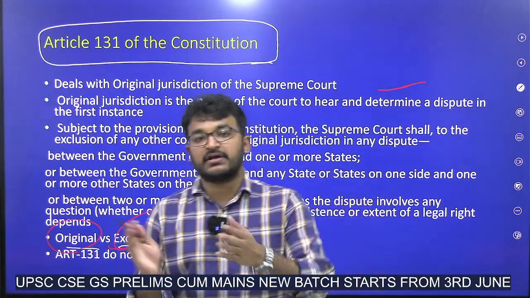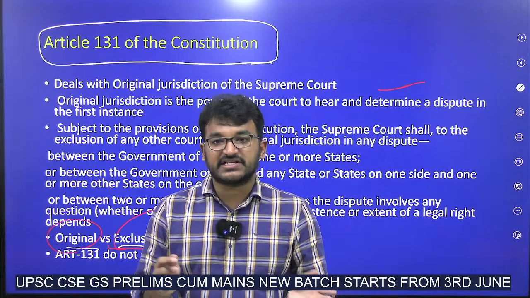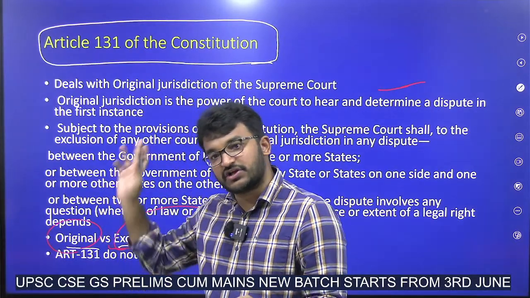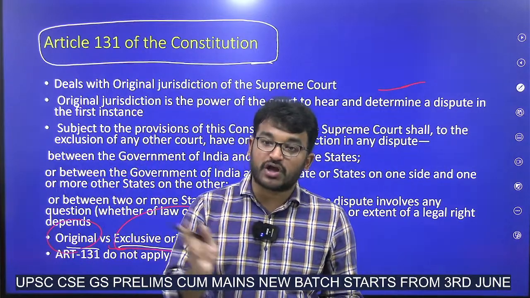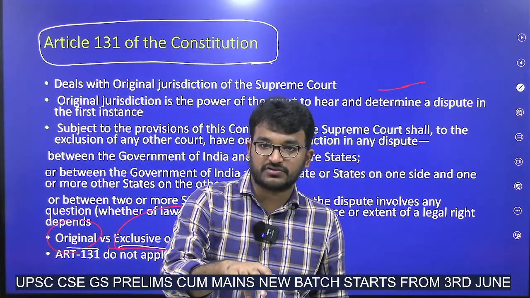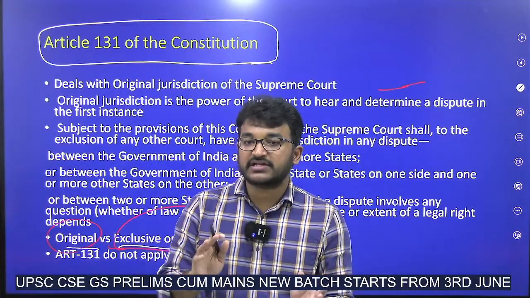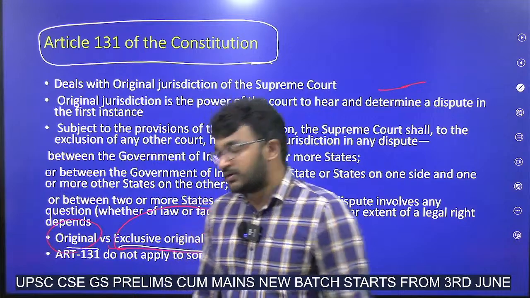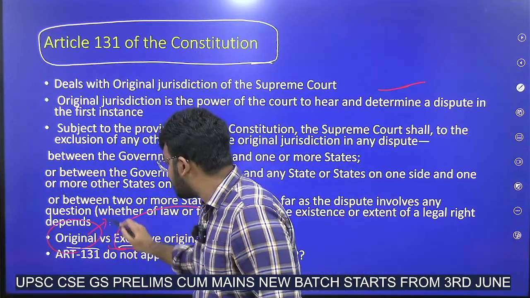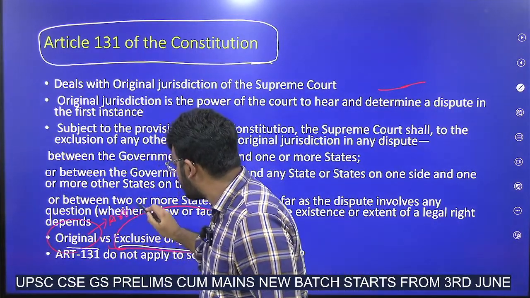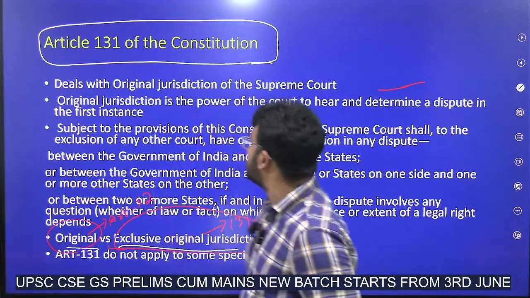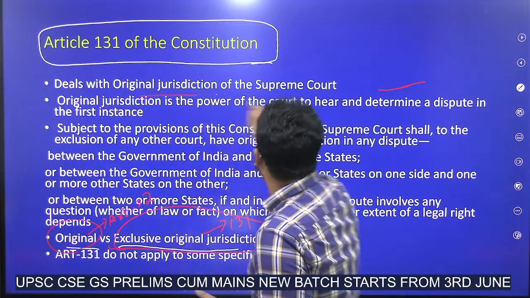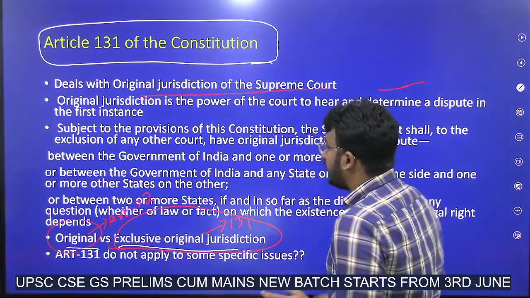Take for example, if there is any problem with regard to fundamental rights, it is an original jurisdiction of the Supreme Court, but there is concurrent jurisdiction for High Courts also. So at that point we cannot say that it is exclusive original jurisdiction of the Supreme Court. For example, Article 32. So finally, this Article 131 deals with the original jurisdiction of the Supreme Court,